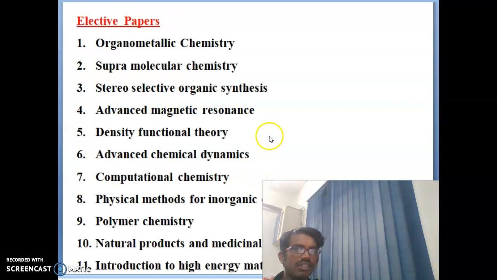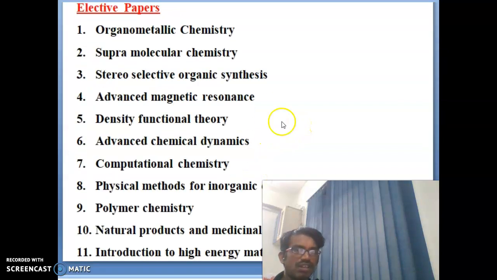You can see what the elective papers are. These are very important. In total, in Central University of Hyderabad in the School of Chemistry, they are offering 11 elective papers.